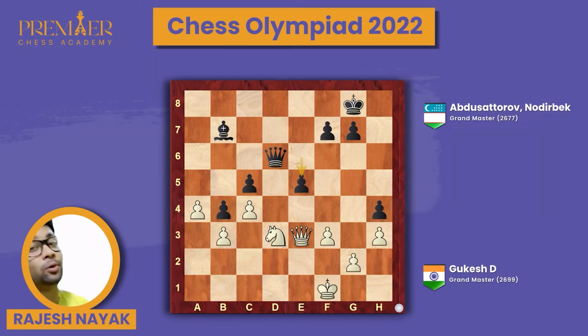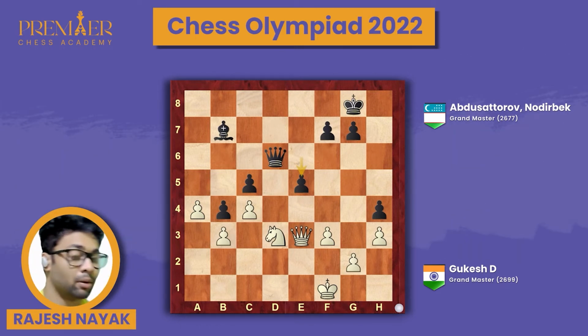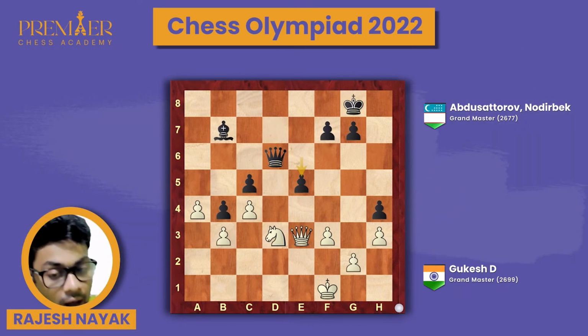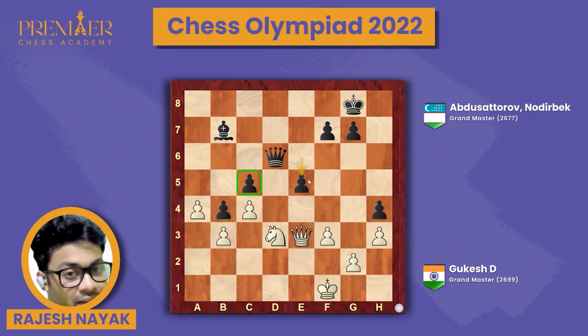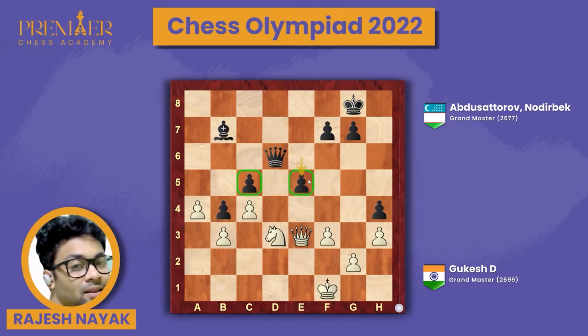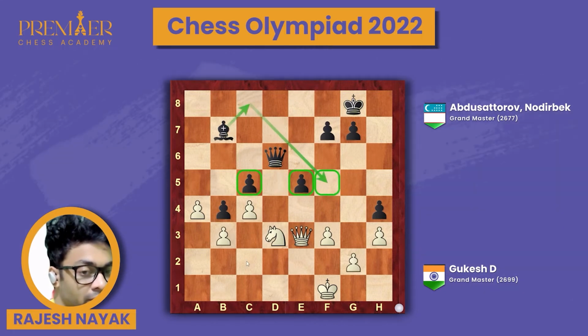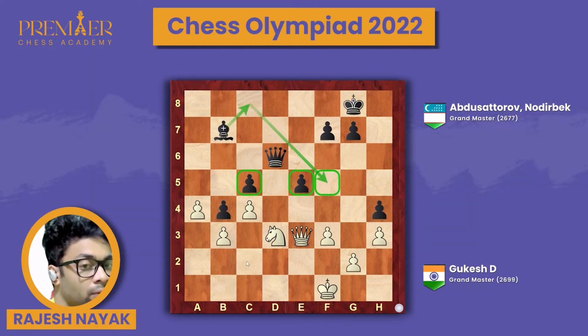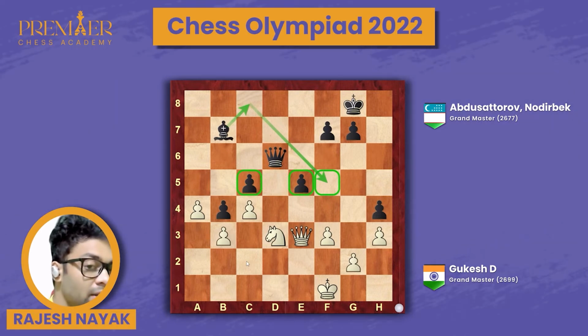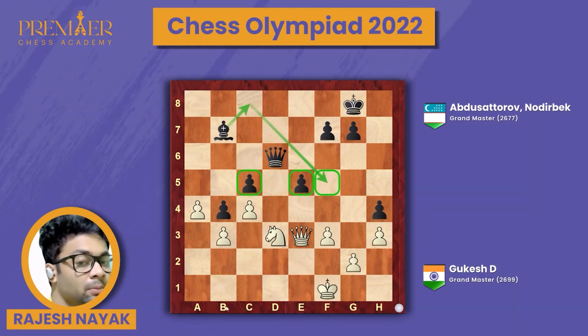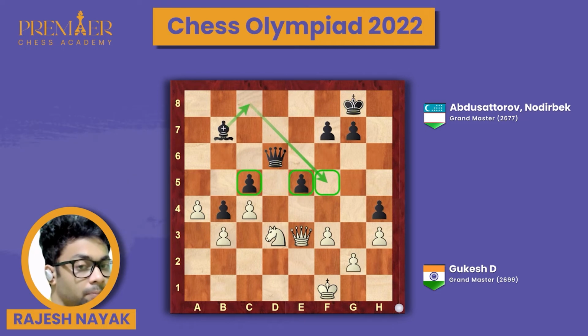This is the move that blows my mind. e5. What a move. And what a deep understanding of the game Abdusattorov was. One pawn is hanging, and he gives another pawn on e5. What I feel the point of playing e5, he just wants to activate his bishop to f5 square to get some counterplay against the c2 pawn or the king on f1. That's why he just plays e5 to play bishop c8 and bishop f5.